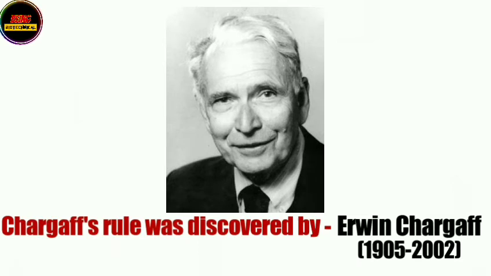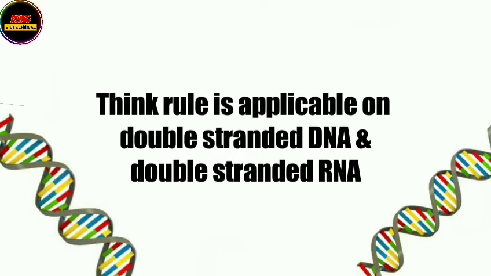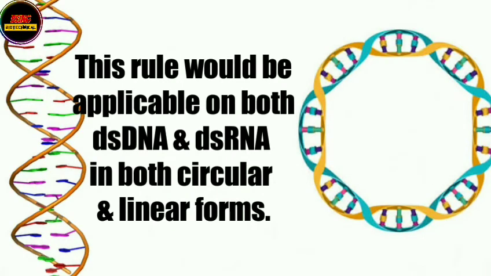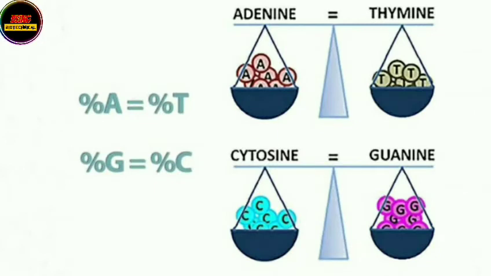And our topic for today is Chargaff's rule. Chargaff's rule was discovered and named after a great Austrian-American biochemist Erwin Chargaff. And this rule is applicable onto double-stranded DNA or double-stranded RNA in both circular and linear forms, which means no matter if the double-stranded DNA or double-stranded RNA is in circular form or in linear form, this rule will be applicable onto them. So according to this rule, the concentration of adenine will always be equal to the concentration